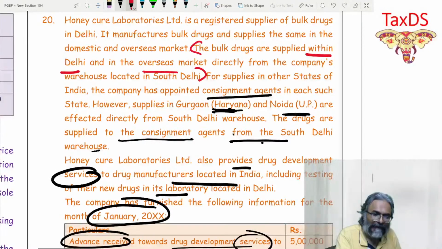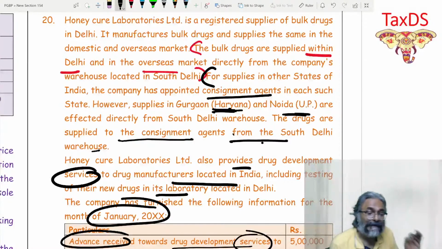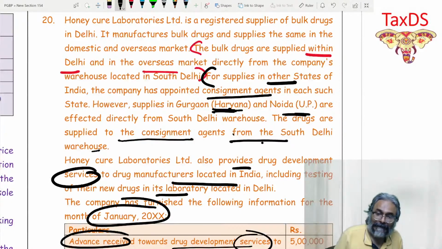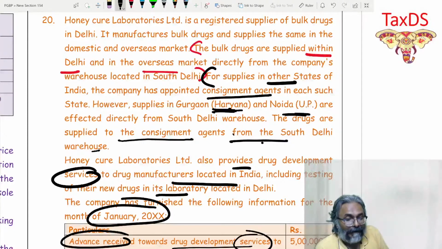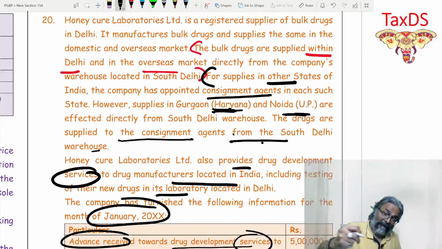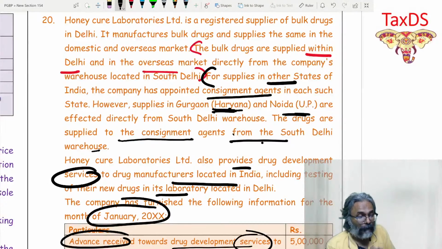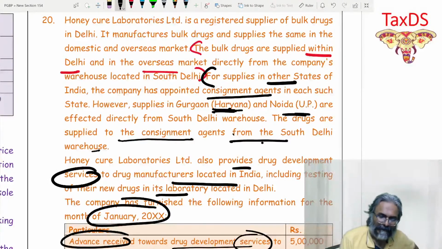And if you see over here in the next one, for supplies in the other state of India, the company has appointed consignment agent in each such state, students. So therefore, in that case, to the other state, it is interstate supply. They have appointed what? The consignment agent in each such state. So can we say it is interstate supply? Now, if it is a consignment agent, then from us to that agent, para 3 supply can come into picture. This could be considered to be a para 3 supply. That we will see later.